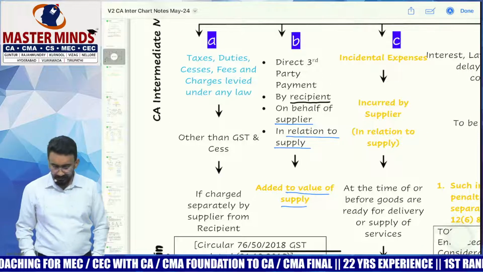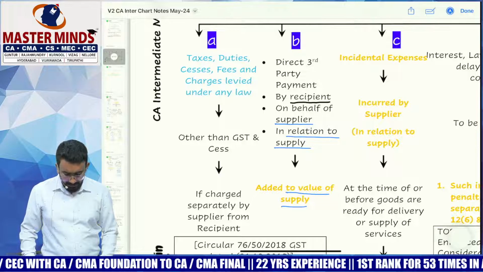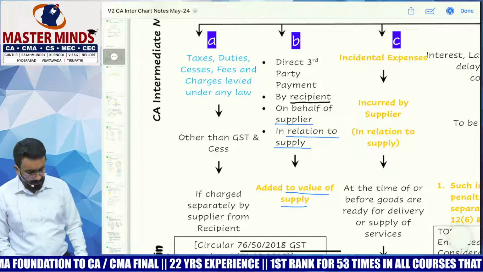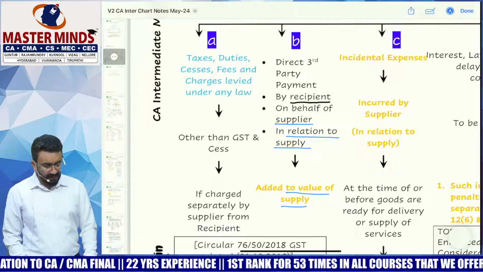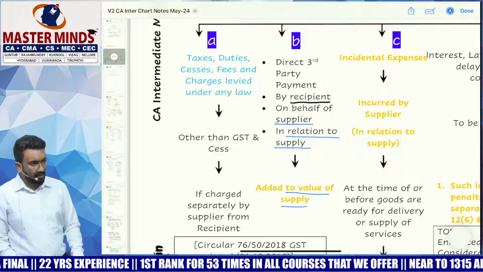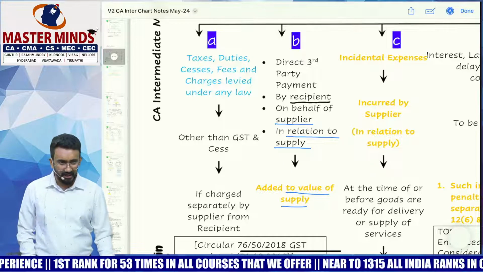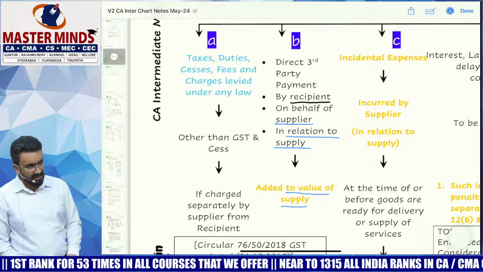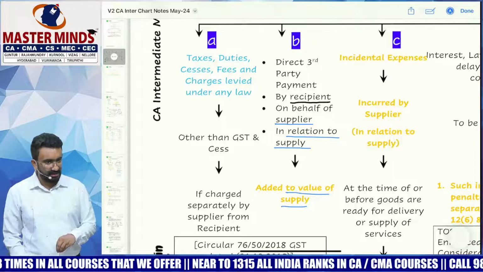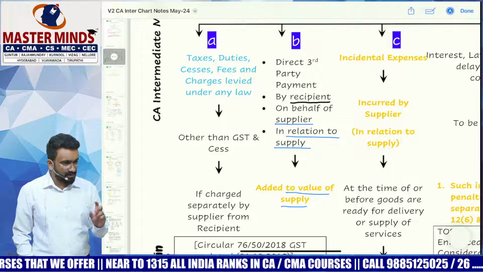Clause B. What is clause B? Direct third party payment by a recipient on behalf of the supplier in relation to the supply will be added to the value. Each of these wordings is important. If anything is missing, it will not be added to the value. The only method in which people try to reduce value is to have the third party cost of the supply directly paid by my customer, and then I would save some amount there if the actual supplier happened to be an unregistered person, the third party. Then there would not be any tax impact on top of it, and I can exclude that from the value. That is the thought process in which this is structured.